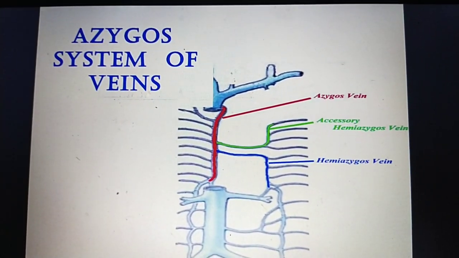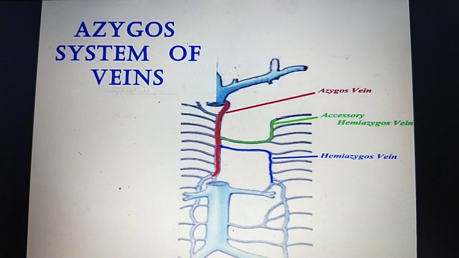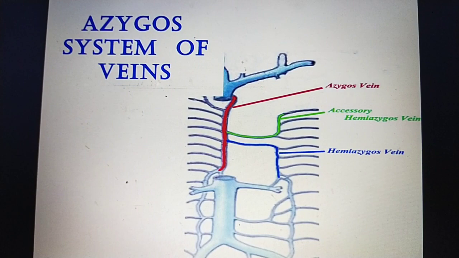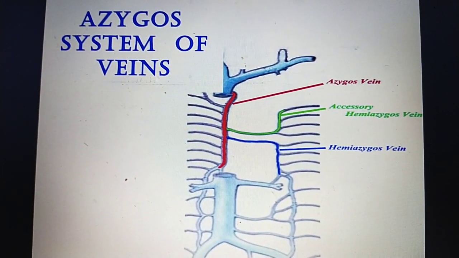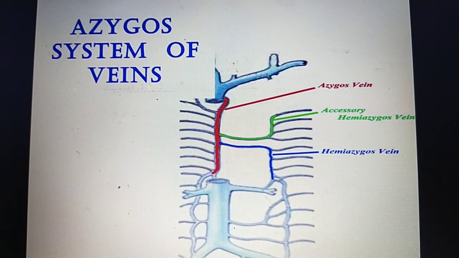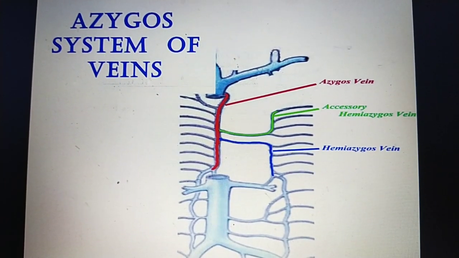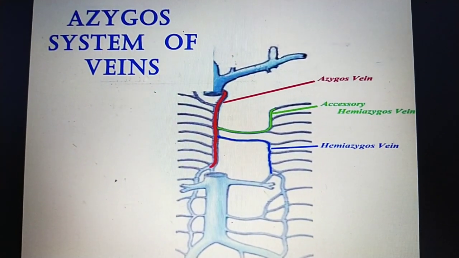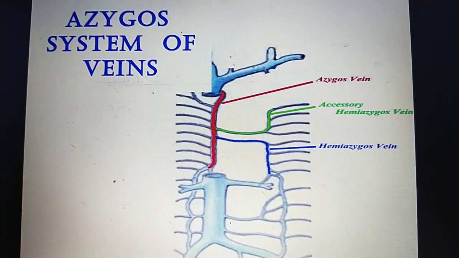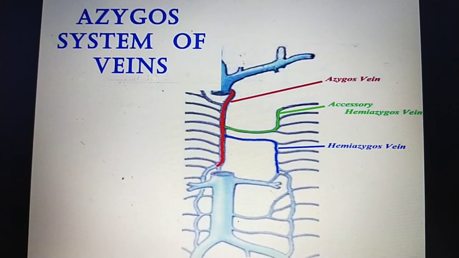Azygous is a series of longitudinal veins on each side of the body that drain the blood from the body wall and move it superiorly to drain into the superior vena cava. These azygous veins are nothing but longitudinal veins present on each side of the body.